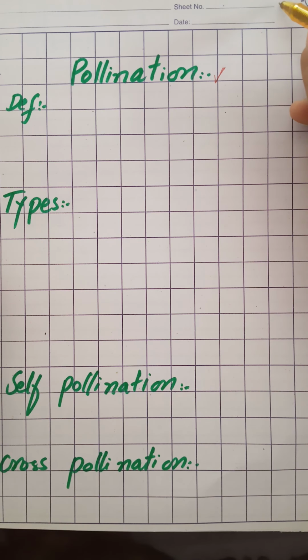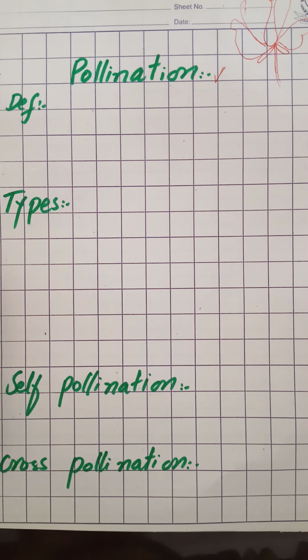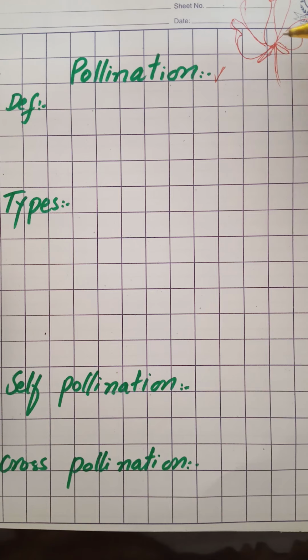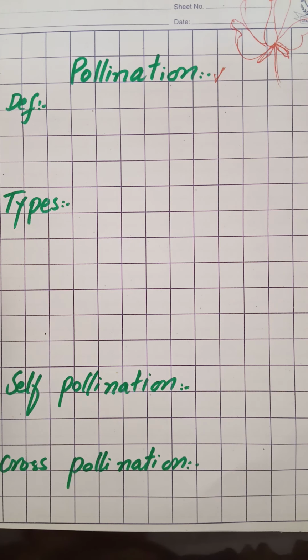A flower has 4 parts. Which are they? Carpel, stamen, petal and sepal. These are the parts of a flower: sepal, petal, stamen, carpel. I have also told you about the complete flower, incomplete flower, unisexual flower, bisexual flower. All these terms we have learned. Today we are going to discuss pollination.